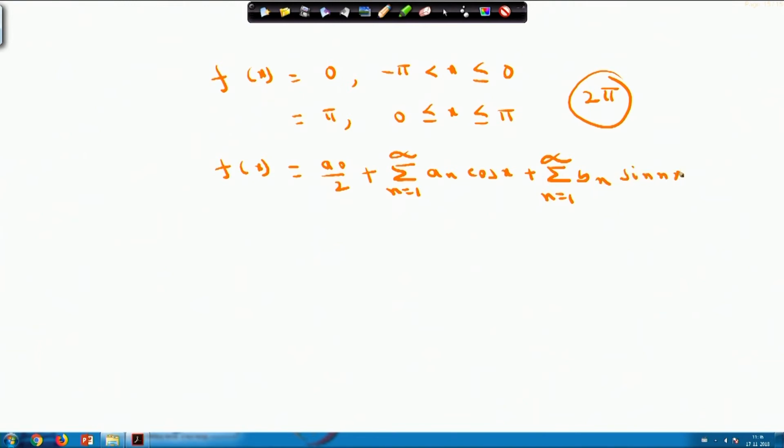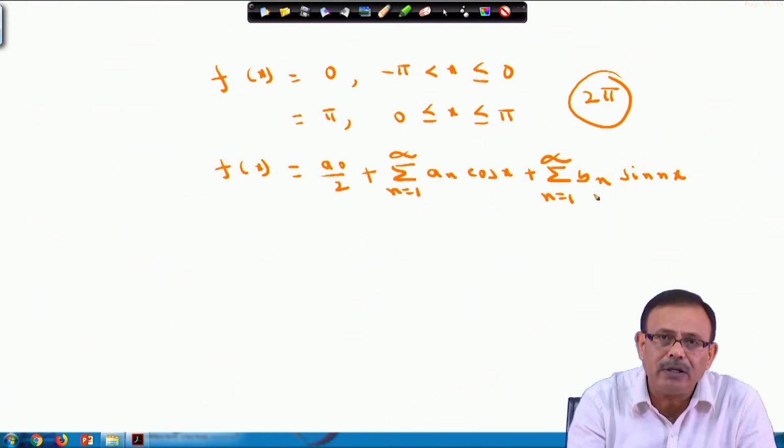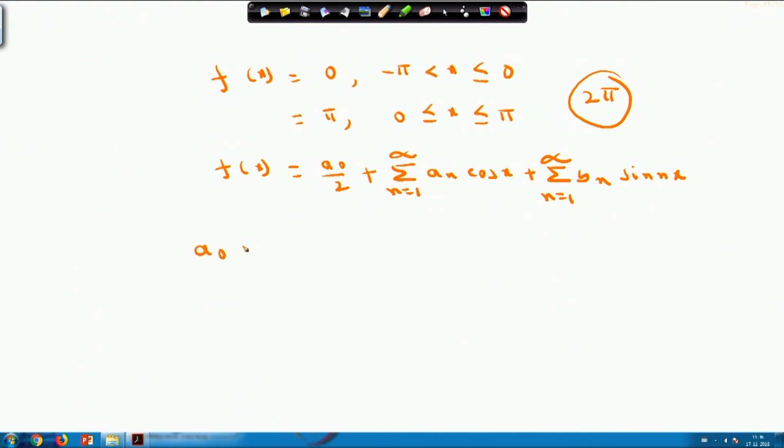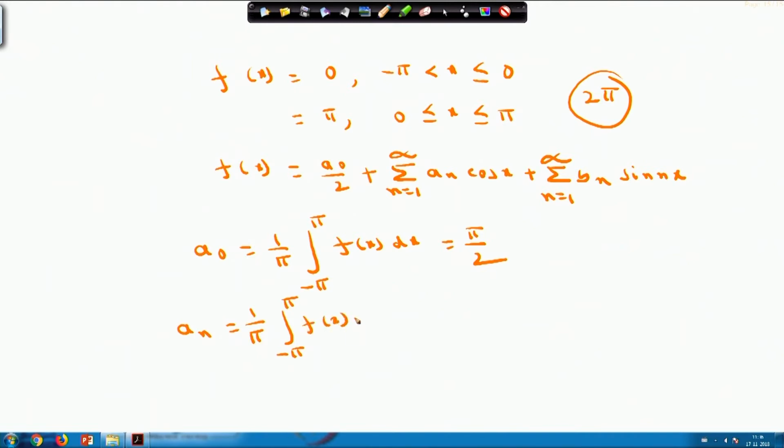What is our job? Our job is to find out the values of the coefficients a naught, a n and b n. To find the value of a naught, you know the formula, that is 1 by pi, limit from minus pi to pi f x dx. If you evaluate the limit, you will obtain this as pi by 2. Your a n will be equal to 1 by pi, minus pi to pi f x into cos n x dx.